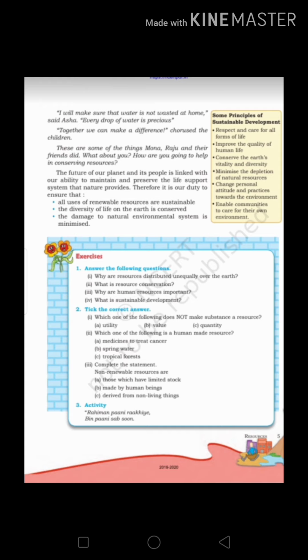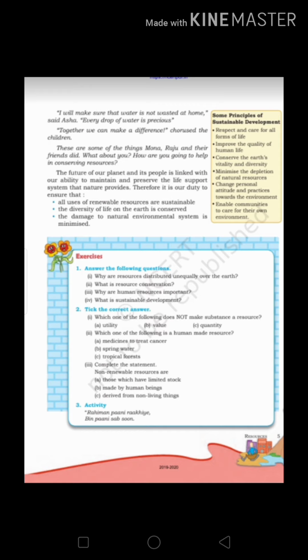So the future of a planet and its people is linked with our ability to maintain and preserve the life support system that nature provides. The future of our planet is linked with us, with the people. Therefore, it is a duty to ensure that all uses of renewable resources are sustainable, the diversity of life on the earth is conserved, and the damage to natural environment systems is minimized.